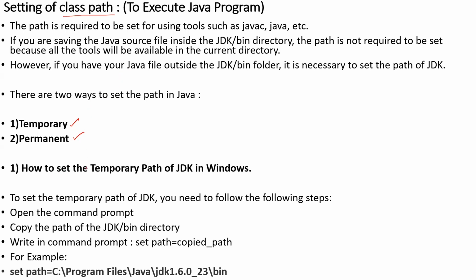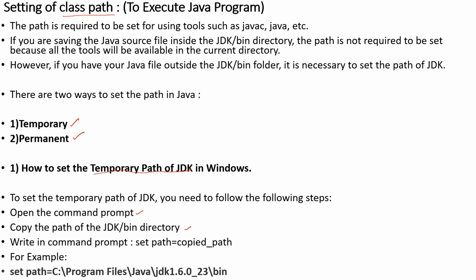Now you can see how to set the temporary path for JDK in Windows. To set a temporary path of JDK, you need to follow these steps. First, open the command prompt. Second, copy the path of the JDK bin directory. Wherever that JDK is installed, open that JDK folder, and you'll have a bin directory. Copy that path. I'll show you in a screenshot as well.